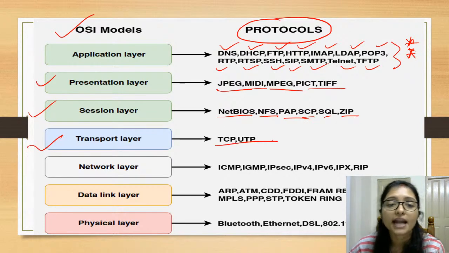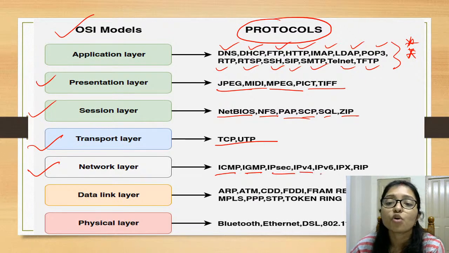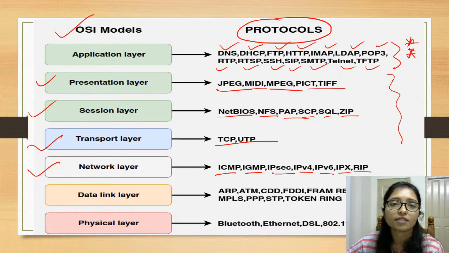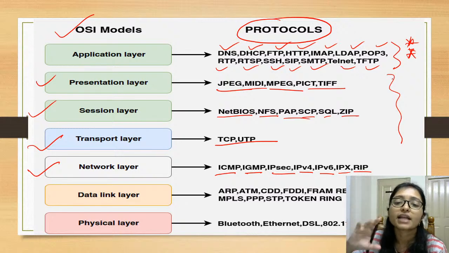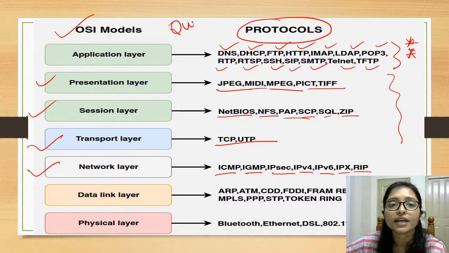Transport layer, TCP and UDP. Network layer, ICMP, IGMP, IPsec, IPv4, IPv6, RIP, IPX. From the protocols I will discuss the important ones. I will give you the idea and a chart of whichever protocols are very important for the exam. After that, it will be easy to remember. I am giving this chart before your exam, and it will be helpful. These are all your quick revision chart.